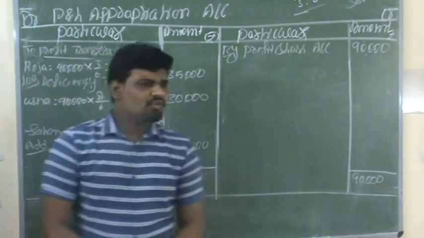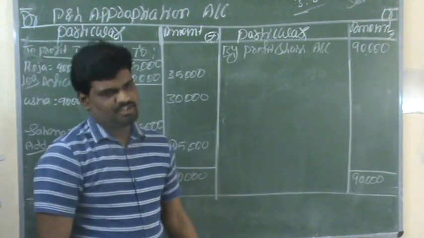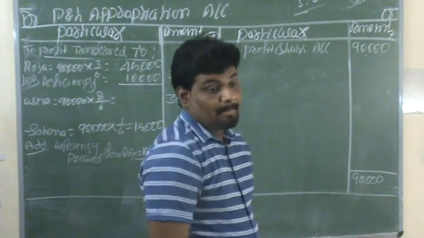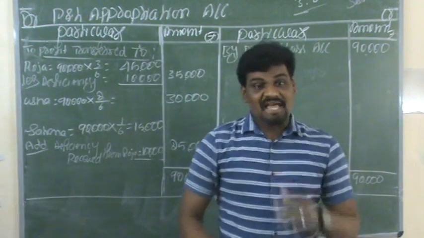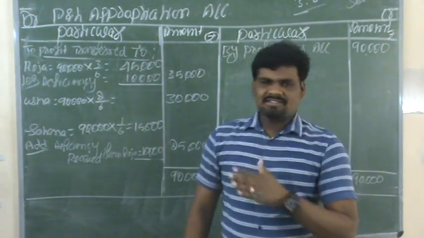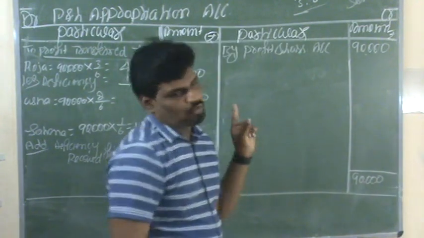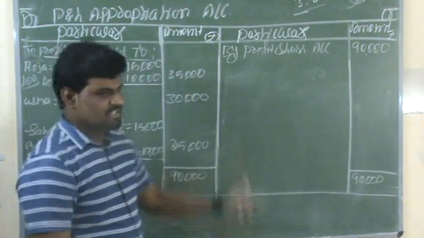In both questions we are calculating profits, and whatever the profits in the business, all the profits we are appropriating. But now we need to solve one more question. The question is a little bit different compared to the previous two questions. So first you have to finish this one.